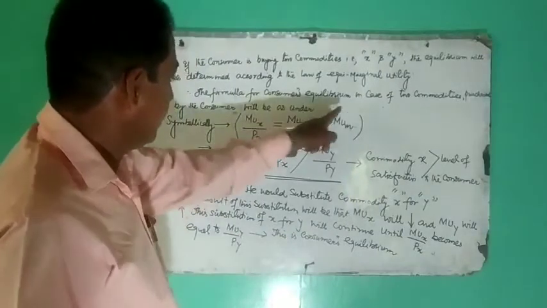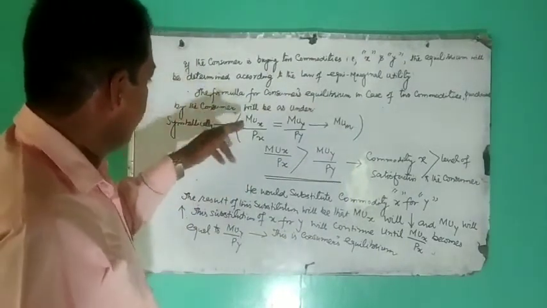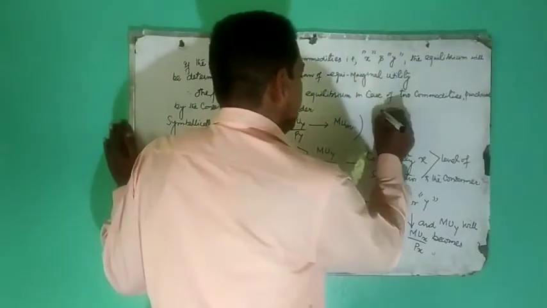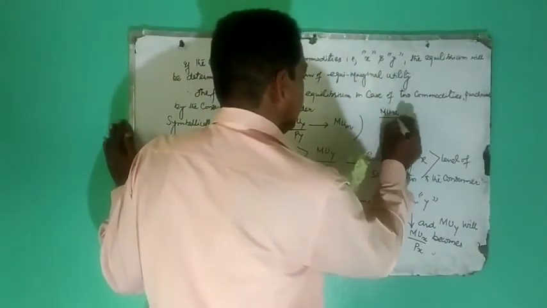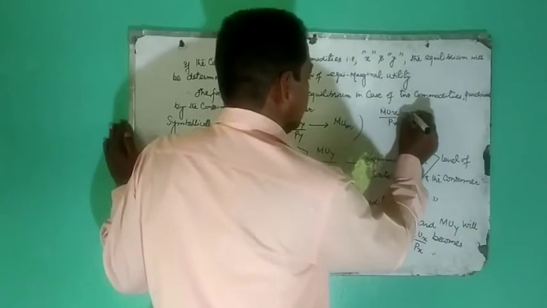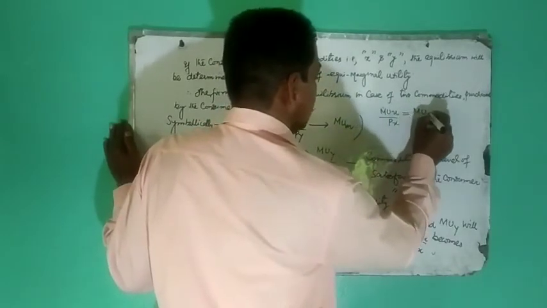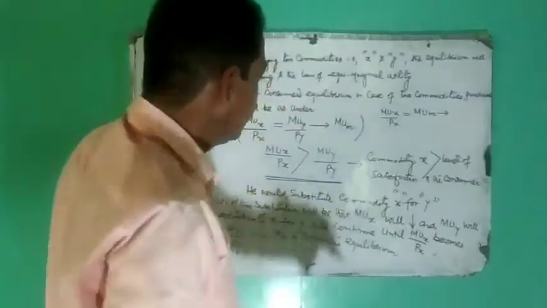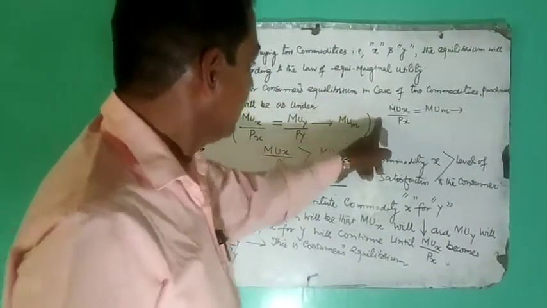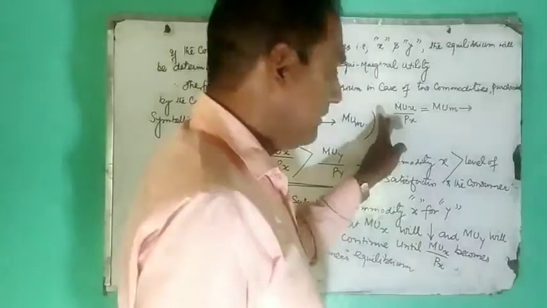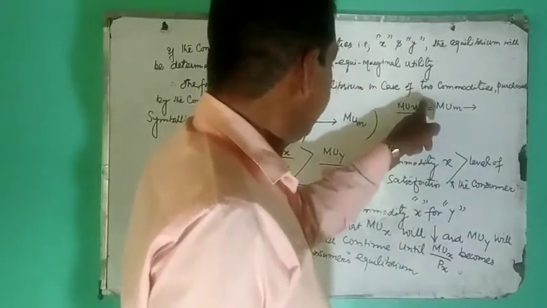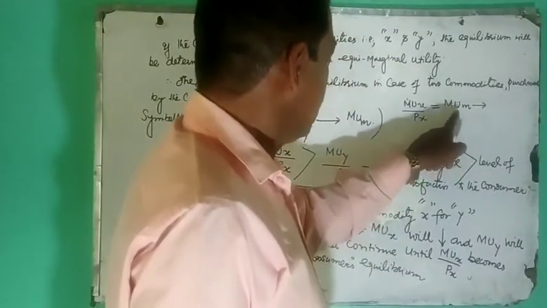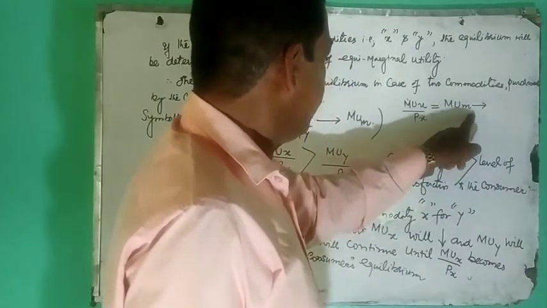I will repeat from here. We say that in case of one commodity, marginal utility of x over price of x should be equal to marginal utility of money. In case of one commodity, when our consumer is said to be in equilibrium, marginal utility of x over price of x must be exactly equal to marginal utility of money.